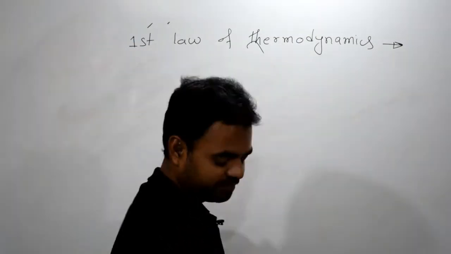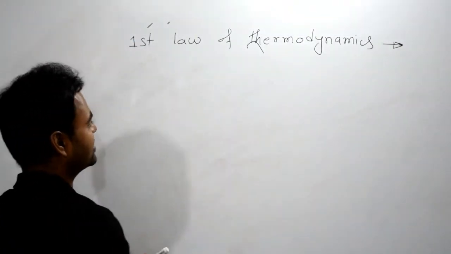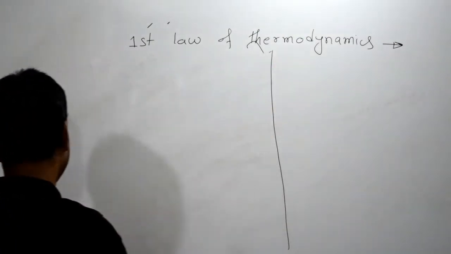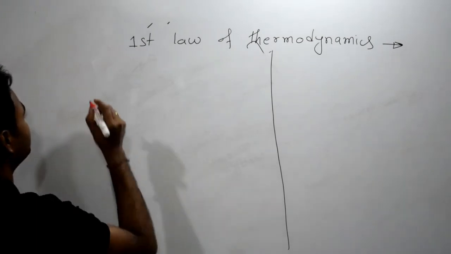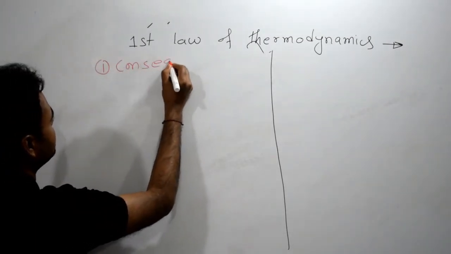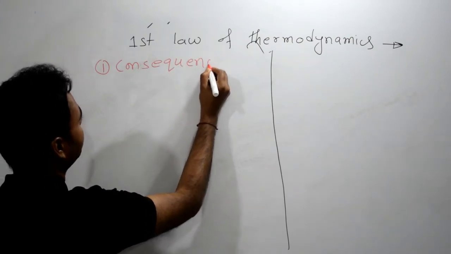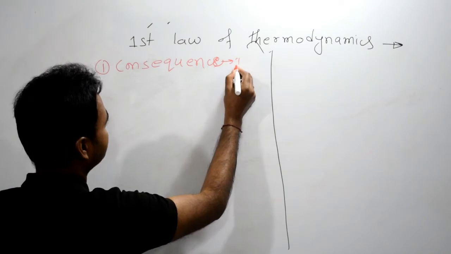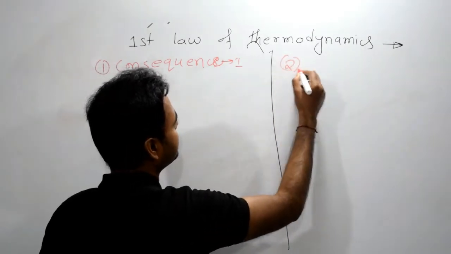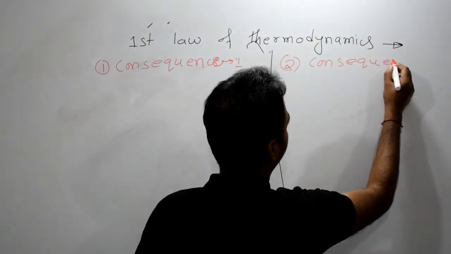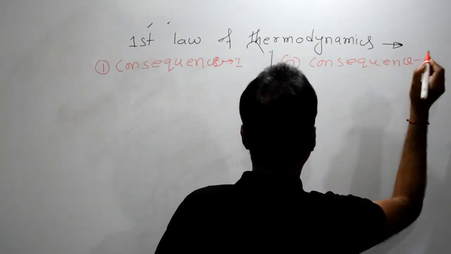Okay, now let's talk about consequences. I'm separating two parts. Here I'm talking about the first consequence, and this one is the second consequence.